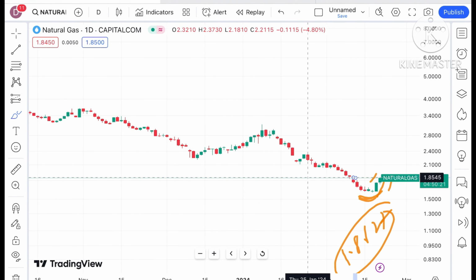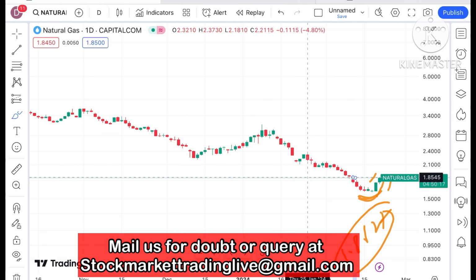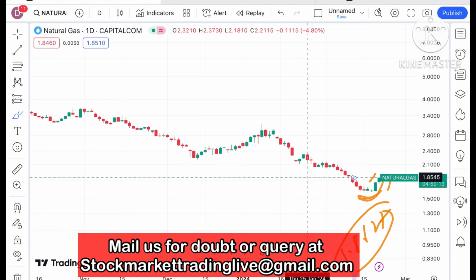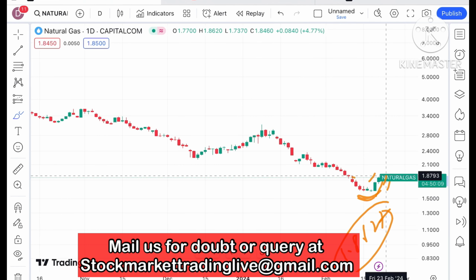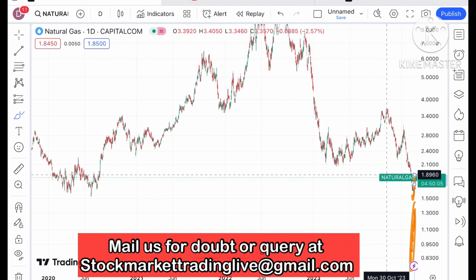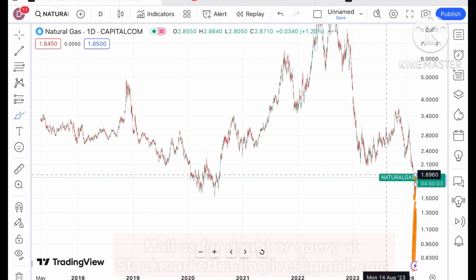Okay, now it is trying to form a swing. You can say that this level has come after 2 weeks, as we saw this high around the 12th of Feb, and now it has touched this particular high. So the probability can be high that if the price sustains this level, we can see a further upside movement.